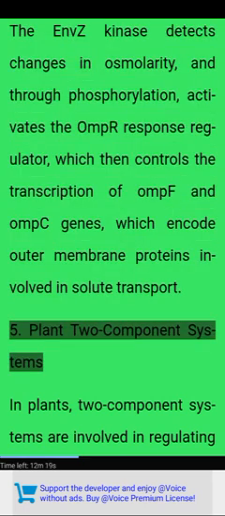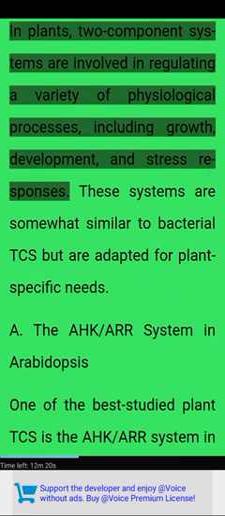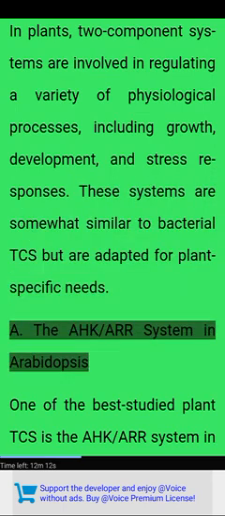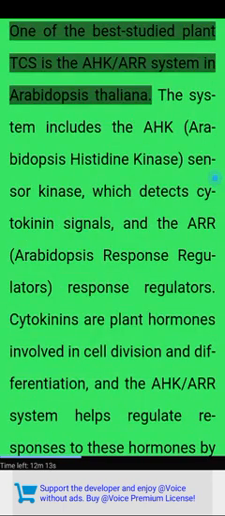5. Plant two-component systems. In plants, two-component systems are involved in regulating a variety of physiological processes, including growth, development, and stress responses. These systems are somewhat similar to bacterial TCS but are adapted for plant-specific needs. The AHK-ARR system in Arabidopsis. One of the best-studied plant TCS is the AHK-ARR system in Arabidopsis thaliana.